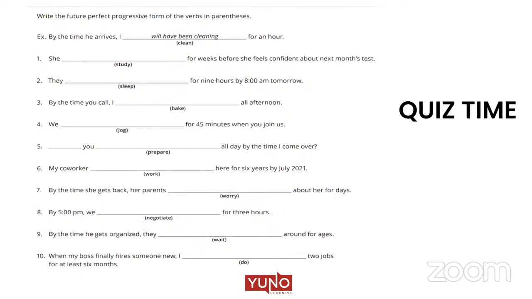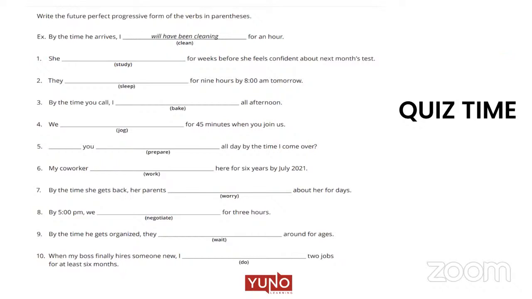By the time she gets back, her parents will have been worrying about her for days. Parents will have been worrying. Okay, Yogita, eighth one, please.